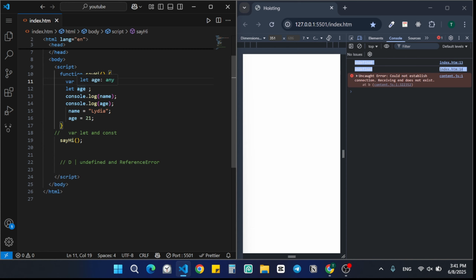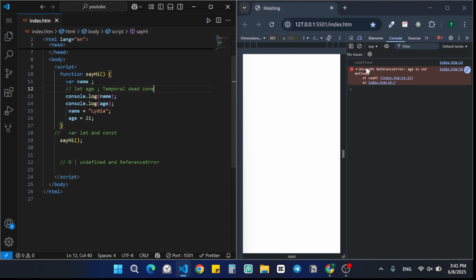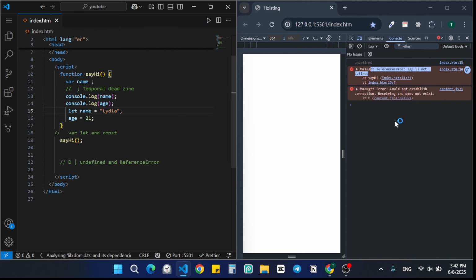But when it comes to let, although let is also hoisted, at the beginning of the function, it lives in a special place called the Temporal Dead Zone. What does that mean? It means that you cannot access it before the actual declaration. So JavaScript throws a reference error, age is not defined. That means JavaScript won't be able to see it because it's in the temporal dead zone. Again, still reference error.